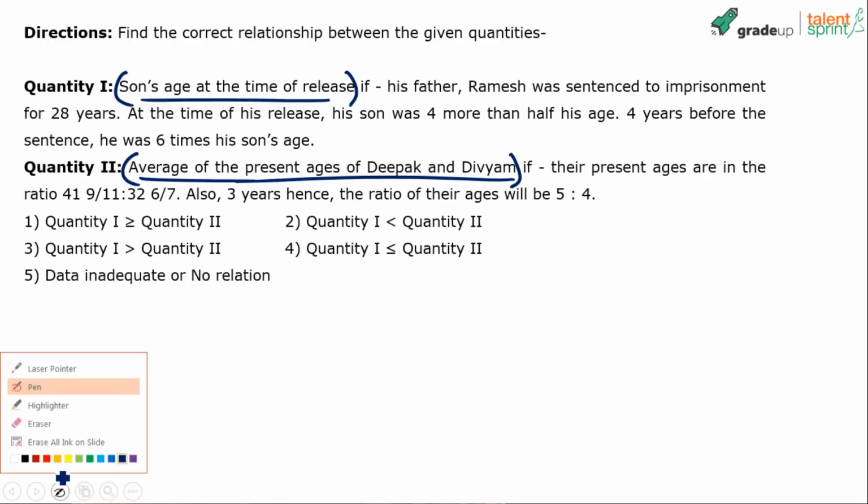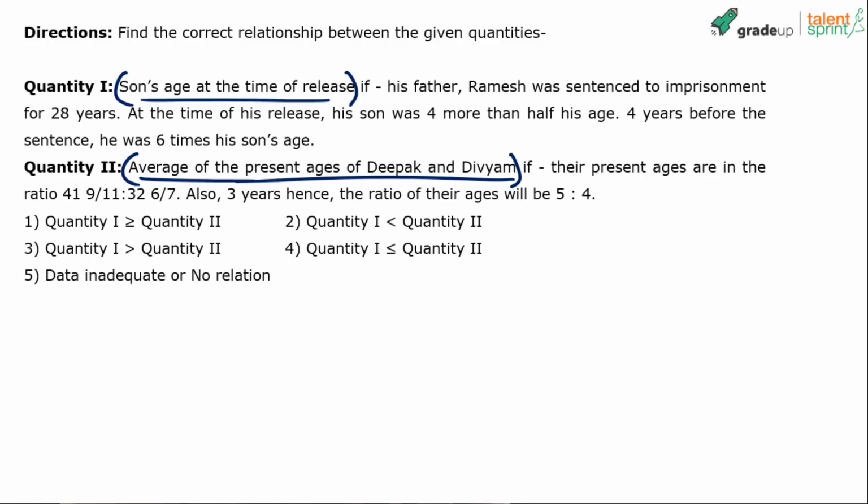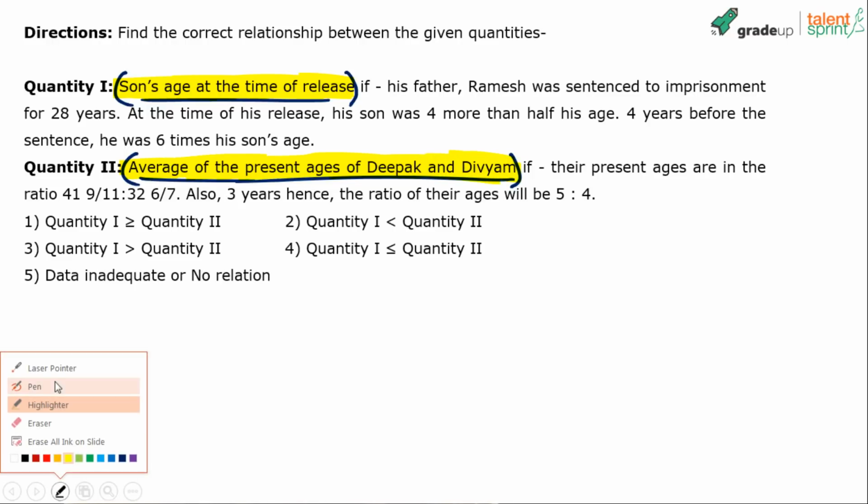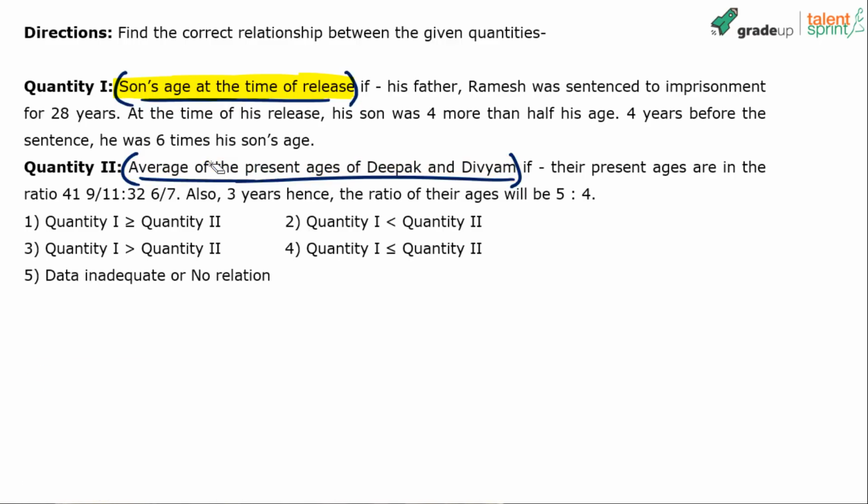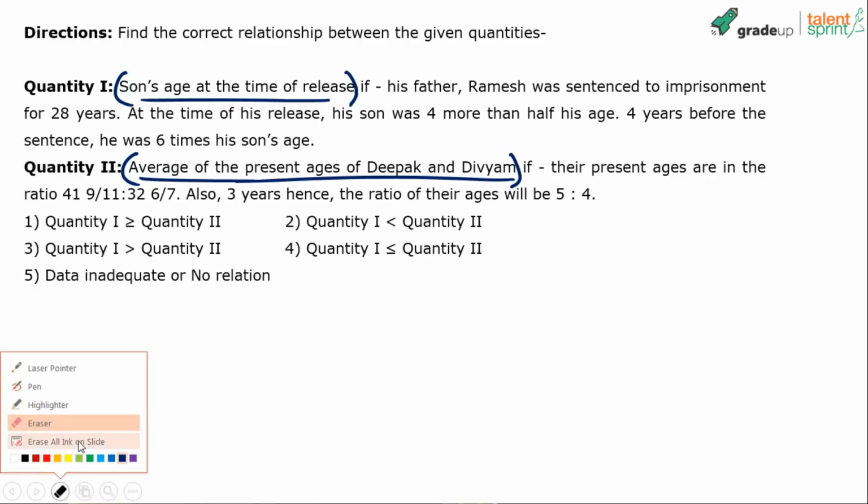So the question is about comparison of quantities. We are going to compare 2 quantities. Quantity 1, which is son's age at the time of release, and quantity 2, which is the average of the present ages of Deepak and Divyam. Okay. So let's work on quantity 1 first. I'll use different colors for different quantities, so that you don't get confused. Otherwise it will look messy.